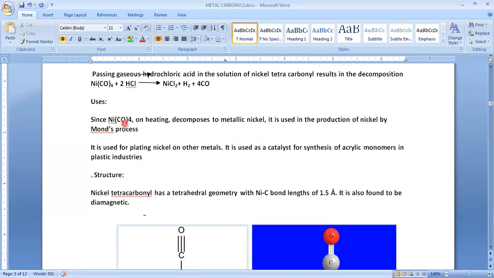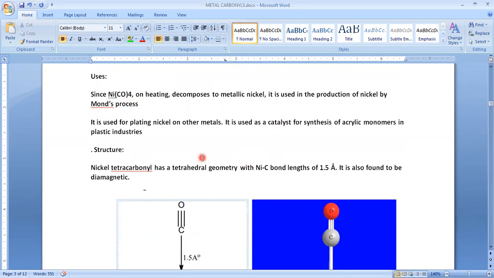For that purpose we use nickel carbonyl, and it is also used as a catalyst in the synthesis of acrylic monomers in the plastic industries. Acrylic monomers means single molecules. By combining the single molecules, we prepare a polymer. So in the acrylic polymer, we use this nickel carbonyl as a catalyst.